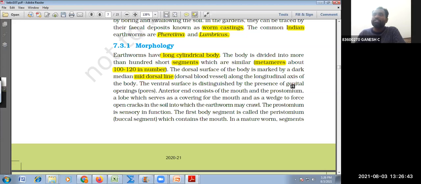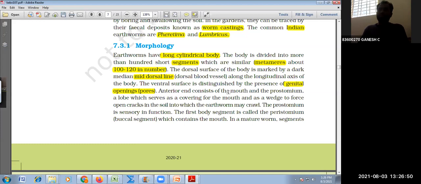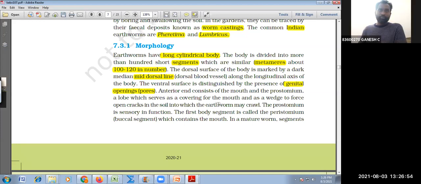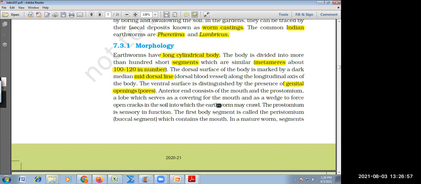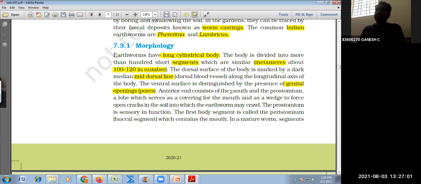The ventral surface is distinguished by male and female genital pores. As both the gonads are present in the same organism, this earthworm is also hermaphrodite.